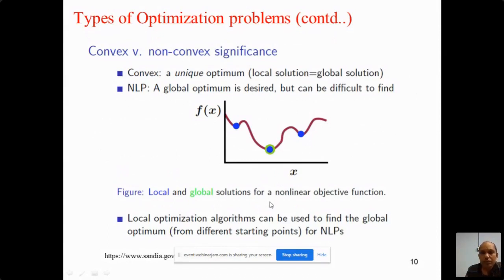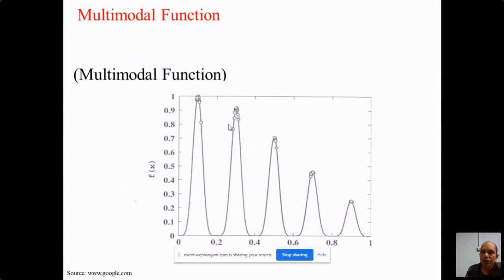Now you can also see with this diagram, we have multiple minima. If you take a simple algorithm searching from this point, it will go and may get stuck in the local minimum.